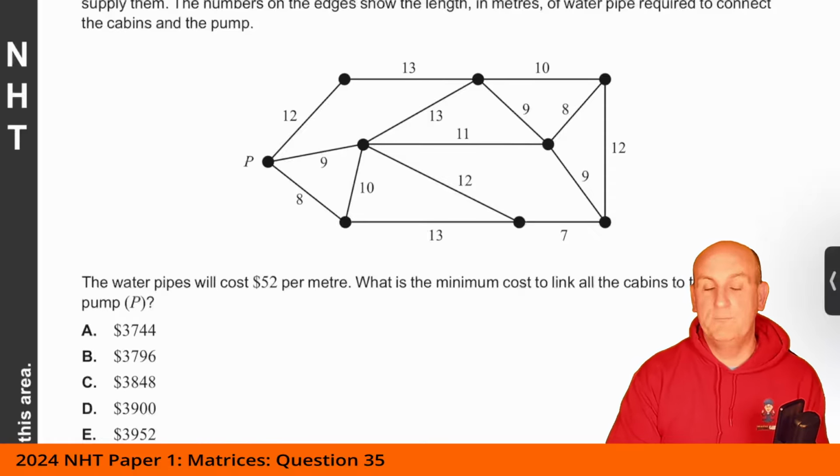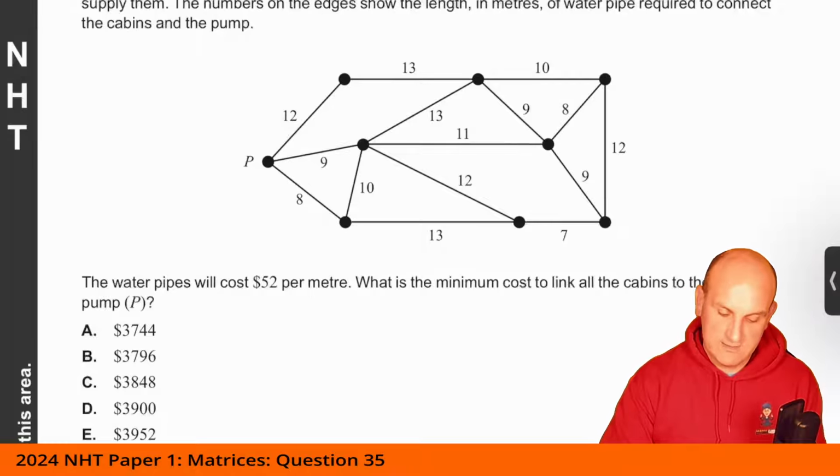Now, Kruskal's algorithm basically states this. Much like Prim's algorithm, you can't have circuits. You can't close things off. But you basically highlight from the lowest numbers. So the first thing I'm going to do is look around here for my lowest number. It's 7, so I'm going to connect that. My next would be 8, so anything that's got an 8, I'm going to highlight.